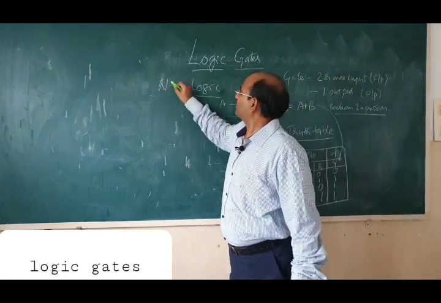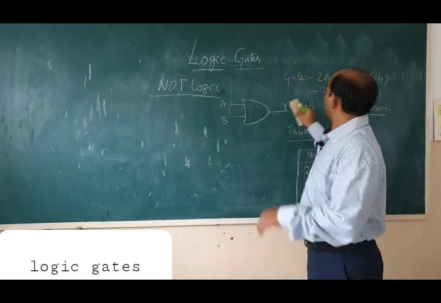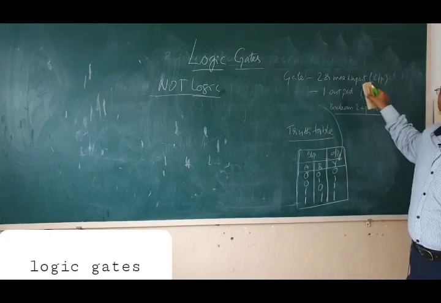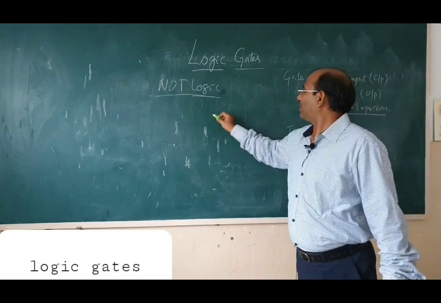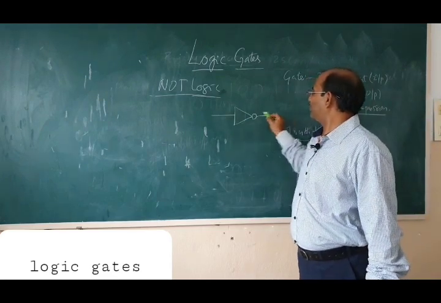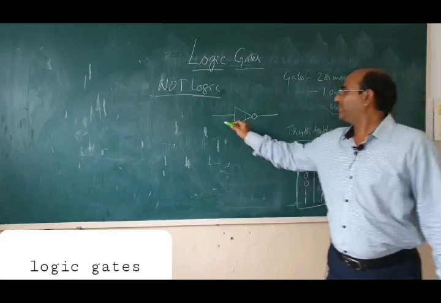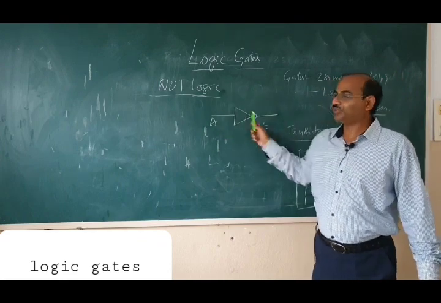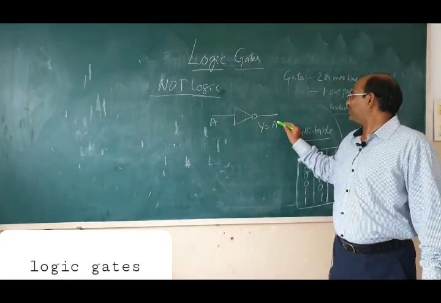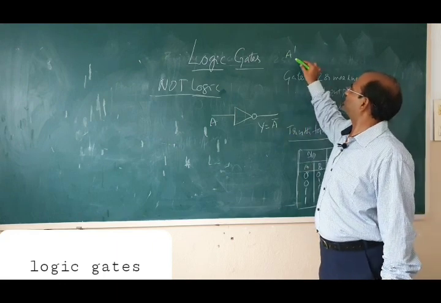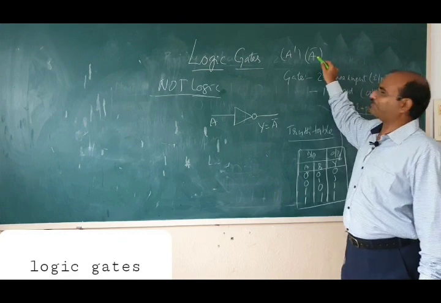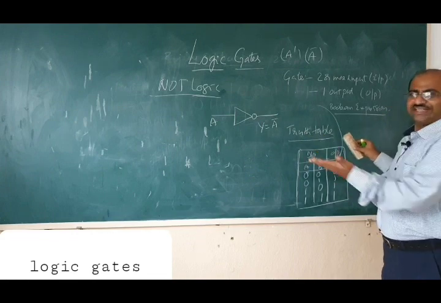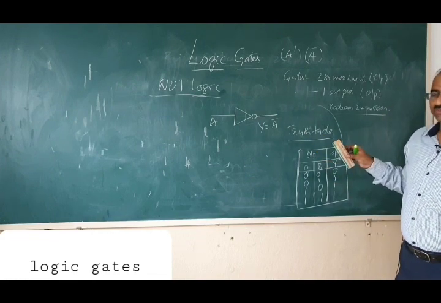Next we will discuss the NOT gate. Next one is NOT logic, or the NOT gate. And I have already told you there is one exception for the gate definition. That exception is the NOT gate. NOT gate is the only gate where we use only one input and one output. See, this is NOT. Output is not input. Y is not A. And we represent it like this. Some people write like this, some people like this, whatever may be. A bar. You can use any one. Okay.